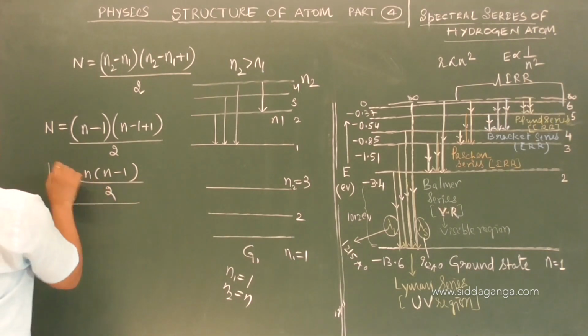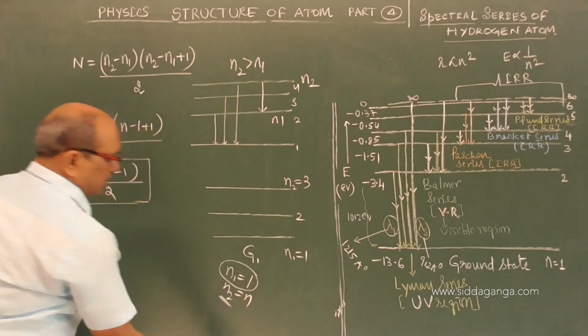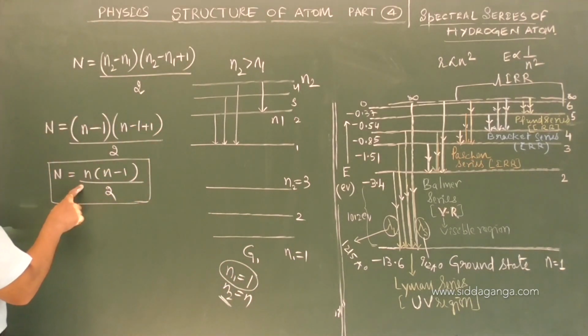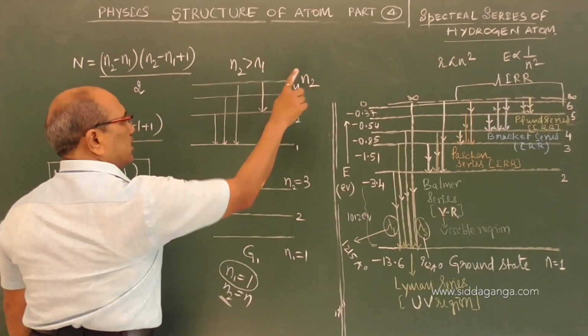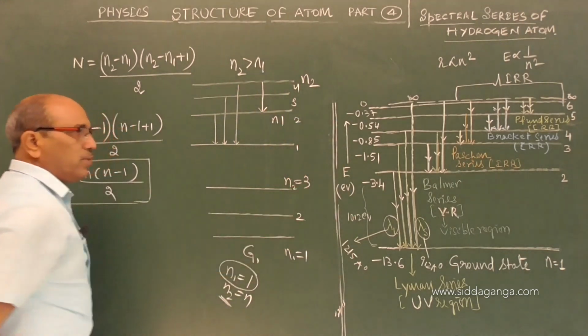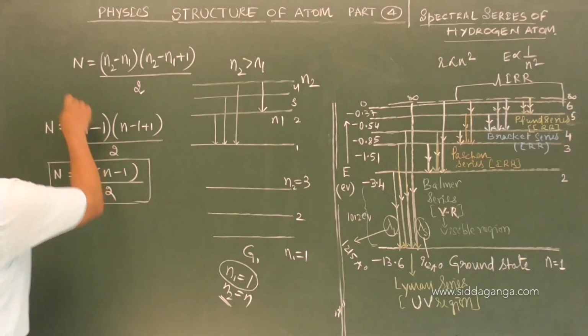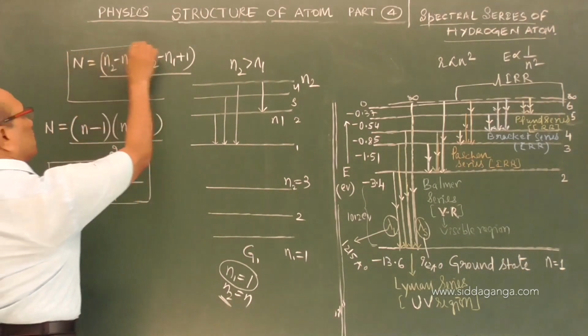There are two formulas. In one, the ground orbit is fixed and n2 may be any higher orbit, and the number of spectral lines emitted can be had from this. If n2 is higher and n1 is lower, and they may be any numbers, how many spectral lines will be emitted is given by that relation. Out of these two, you can use any one relation to find the answer.